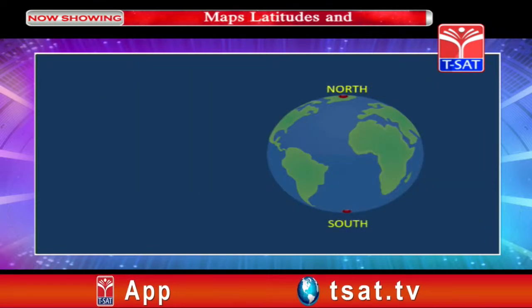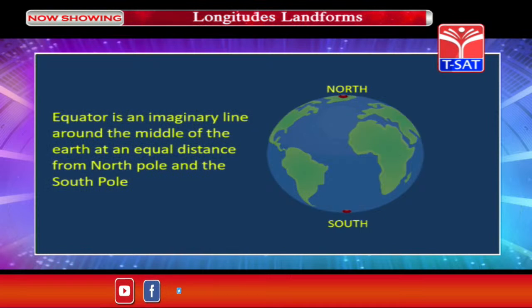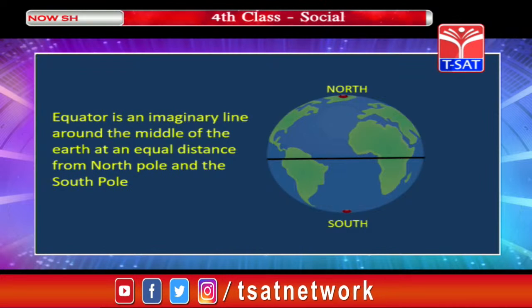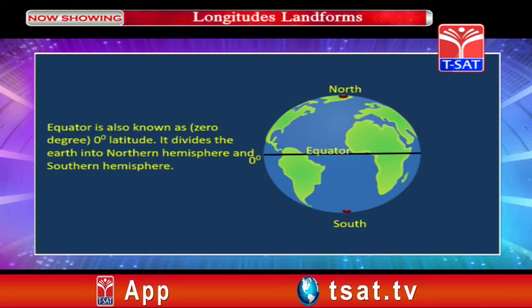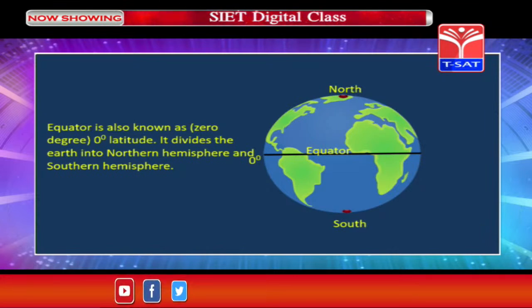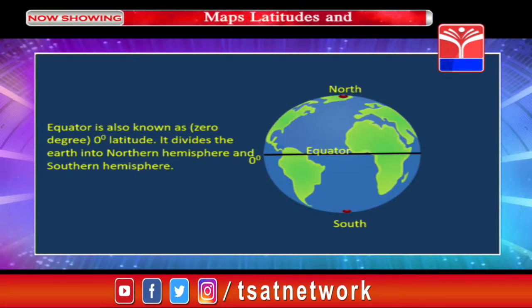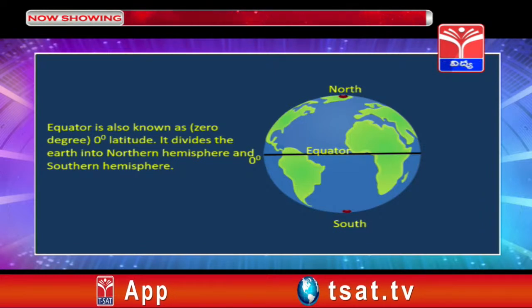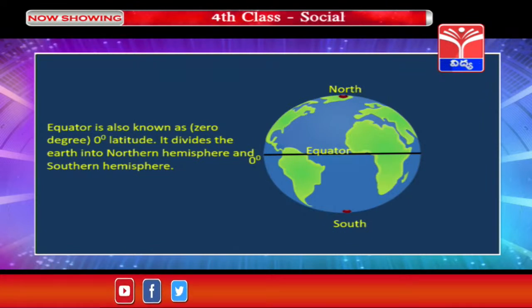Children, observe this image. The northernmost point is called the North Pole, the southernmost point is called the South Pole, and equator. Equator is an imaginary line around the middle of the earth at an equal distance from North Pole and the South Pole. Equator is also known as 0° latitude. It divides the earth into northern hemisphere and southern hemisphere. Children, if you see this image, you can see the upper half, that is the area between equator and North Pole, is known as northern hemisphere, and the area between equator and South Pole is known as southern hemisphere.